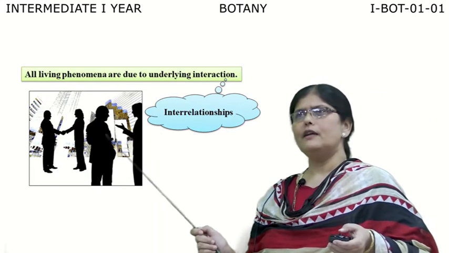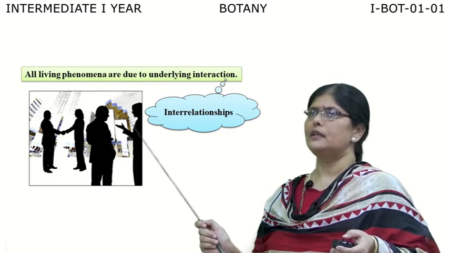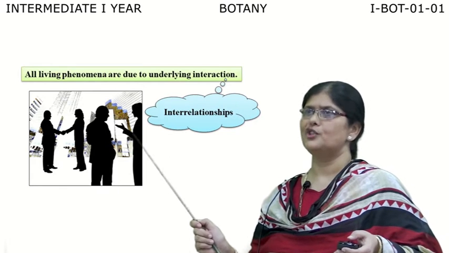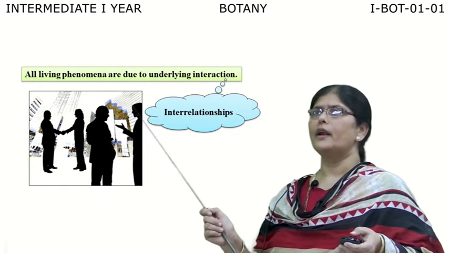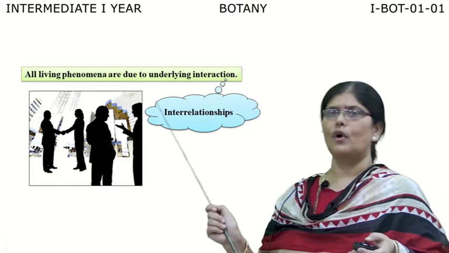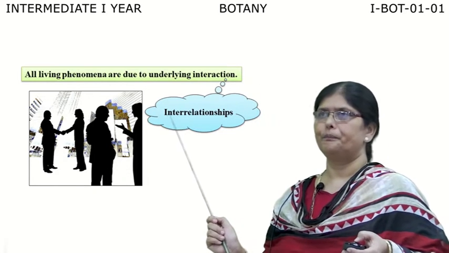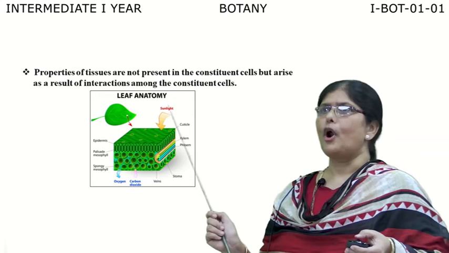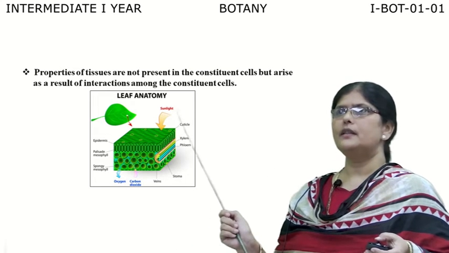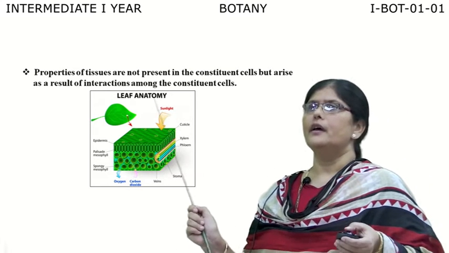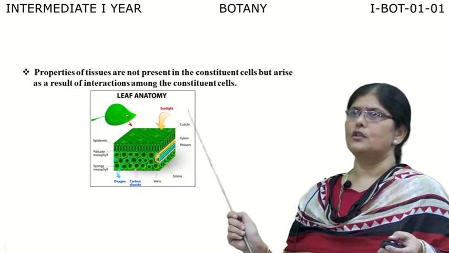And all living organisms, apart from showing the above characteristics which we discussed, growth, reproduction, metabolism, consciousness, also show another important phenomenon which is called interaction among themselves, or interrelationships. The properties of tissues are the result of interaction among the constituent cells.